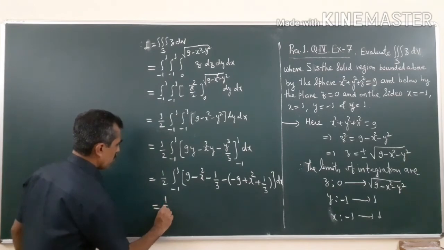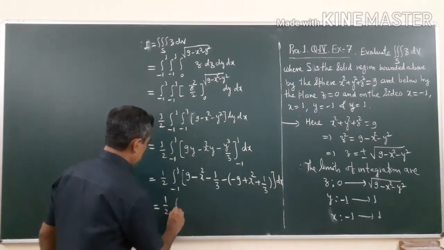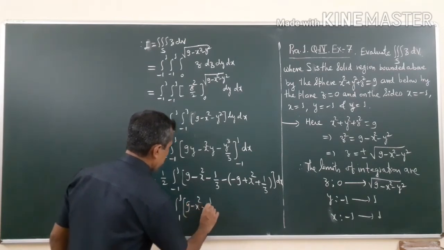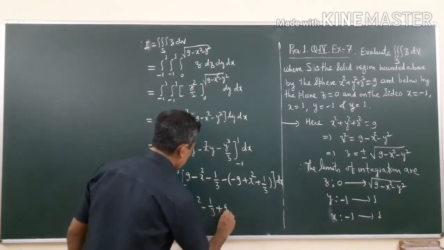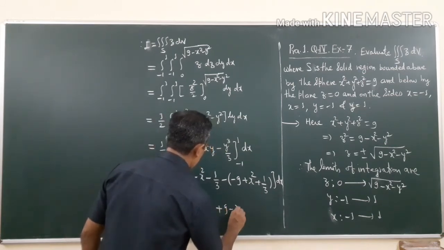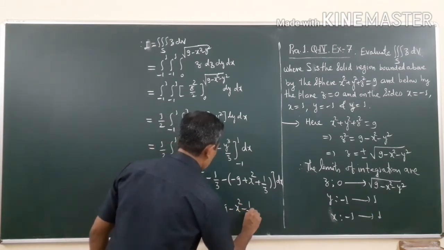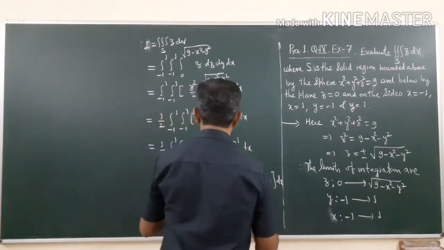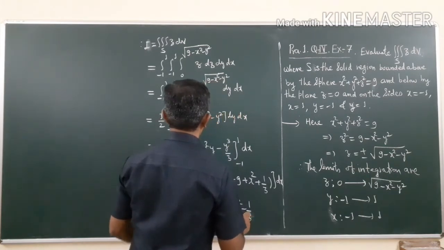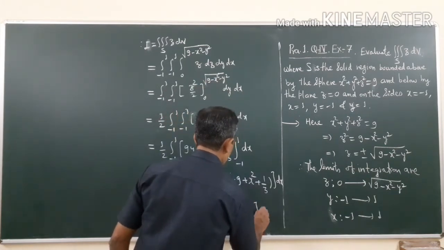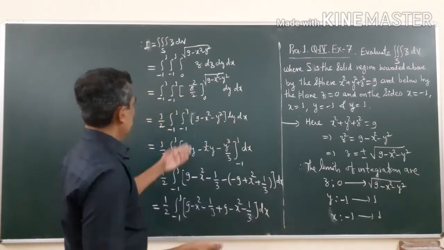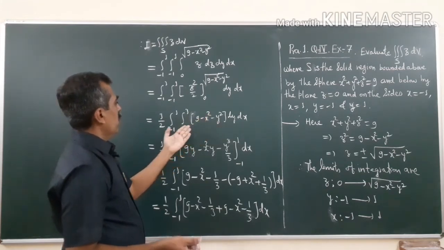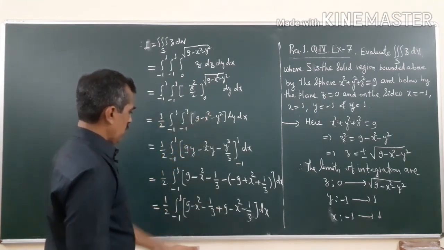So that is equal to half integral from -1 to 1, 9 minus x square minus 1 by 3 plus 9 minus x square minus 1 by 3, dx. Otherwise, because from -a to a this is an even function, you may have written 2 times and you would have got the same answer.